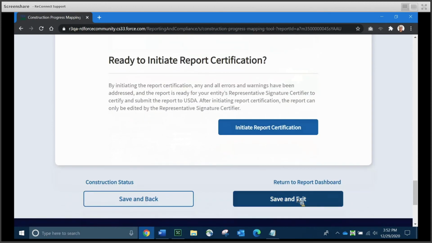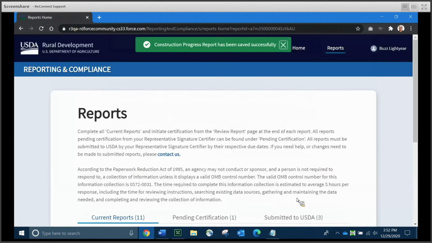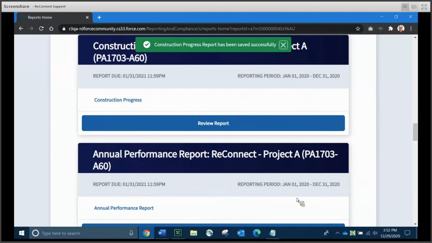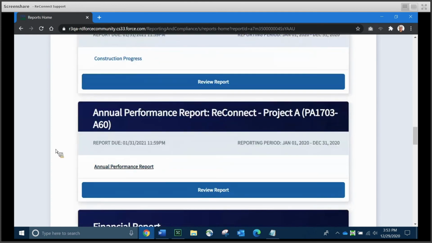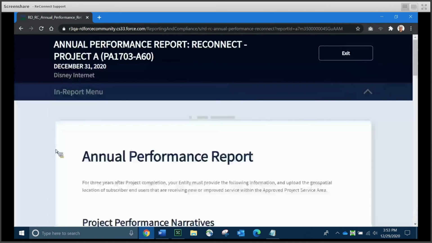And now we are to the end of this particular report. I'm going to go ahead and hit save and exit to go back to the dashboard to pick up my next report. And you'll notice that I've got construction progress saved successfully, which is always a good thing. So the next thing that we are going to look at is the annual performance report. Now, this particular report does not start occurring until your construction is complete. Remember, on the construction progress report, we saw a place where you would have to enter a completion date, and that's going to tell the system to start generating your annual performance report for you.